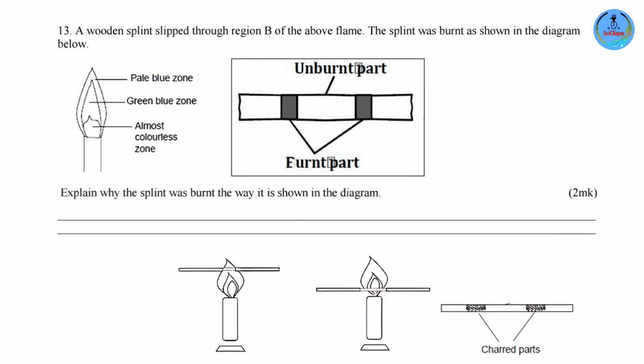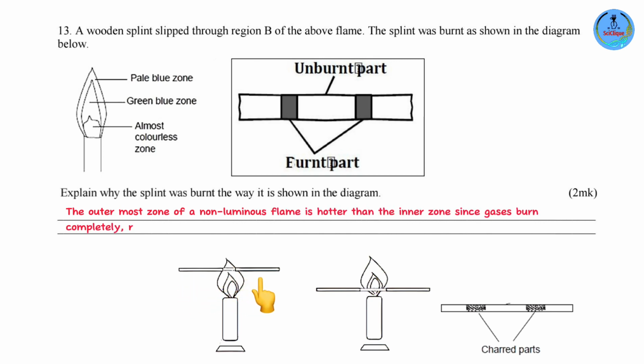Now, coming back to our flame, remember I told you about the 2 flames? If I took another wooden splint and placed it at the very tip of the flame, across where the pale blue zone is, what I'm going to see is this. I'm going to experience complete burning at the point where the wooden splint comes into contact with the pale blue zone. Why? Because at this zone, we have complete burning. So any part of the wooden splint that comes into contact with the pale blue zone is going to be completely burnt. And that is what happens.